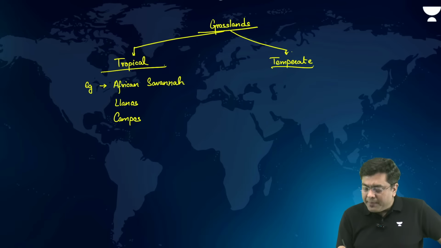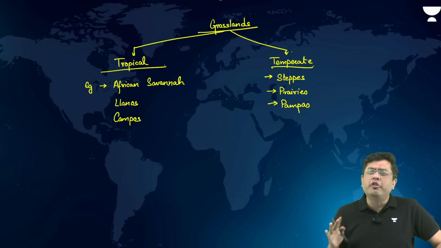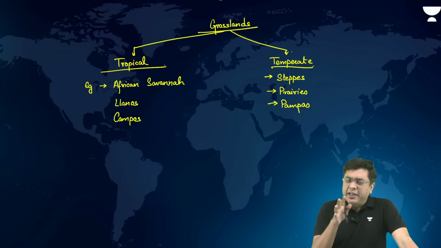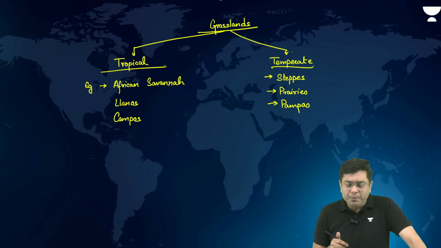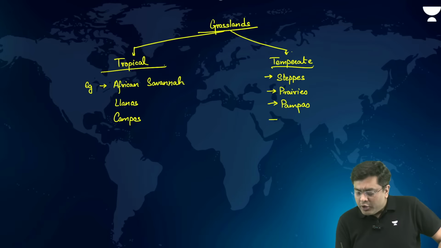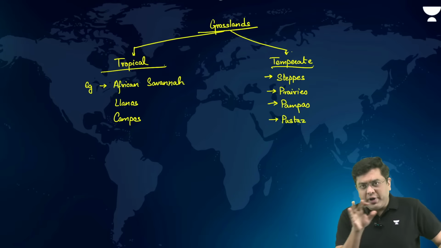Whereas temperate, you have many of them. Steppes in the region of Central Asia, prairies in the region of North America. Then you have pampas in the region of Argentina, just to the north of Patagonian Plateau, and to the south of the forested region of Gran Chaco. Then you have puszta in the region of Austria-Hungary.